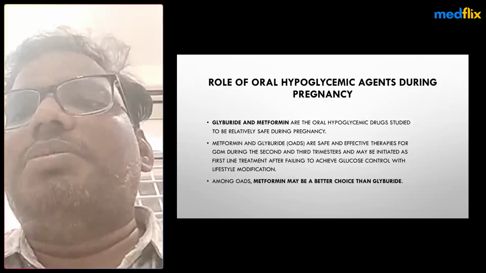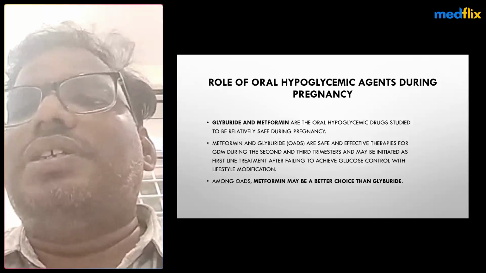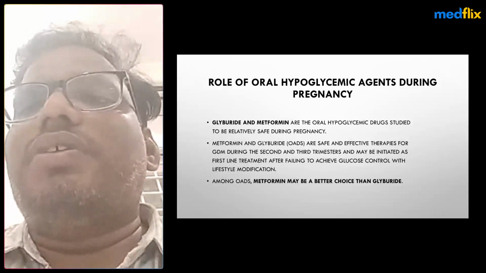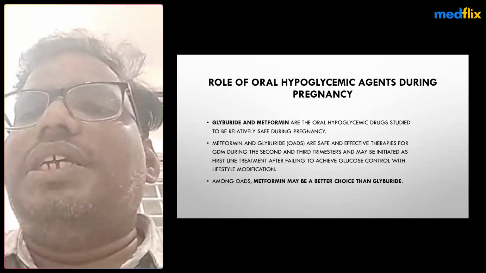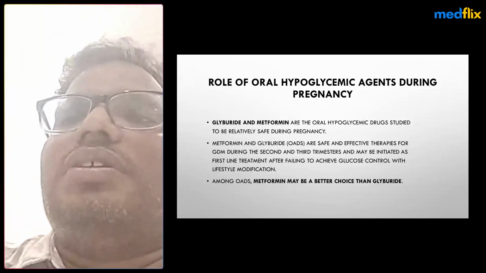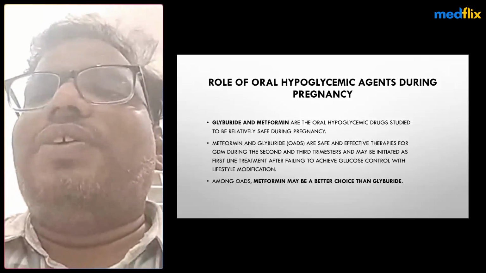The pregnant mother reduces some weight, and the insulin requirement also reduces. Along with metformin, when insulin is added, the dose requirement also reduces. These increase the peripheral utilization of glucose, and insulin sensitivity also increases. That's why metformin is safer in pregnancy.